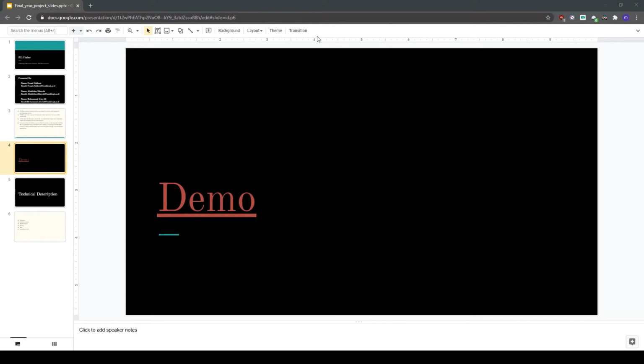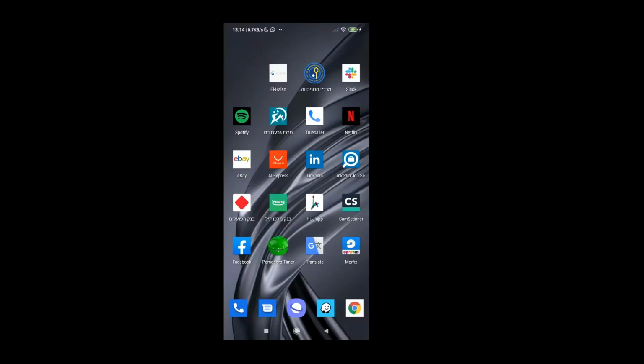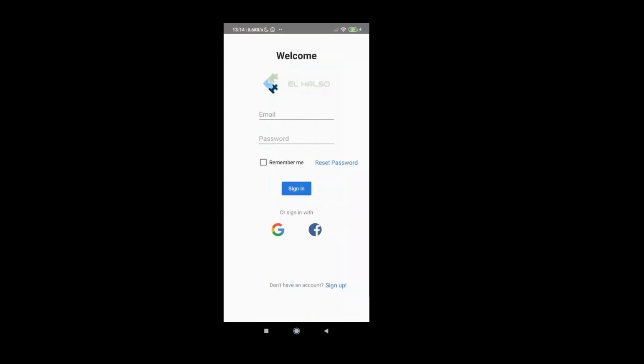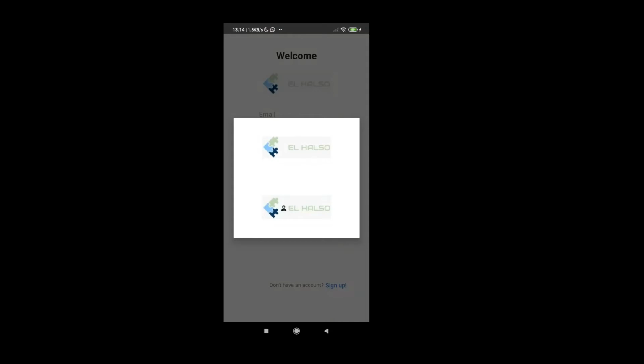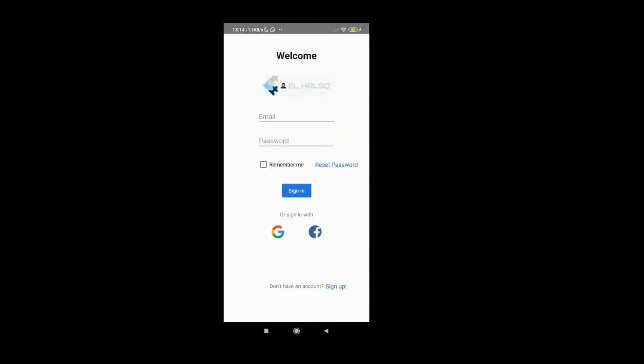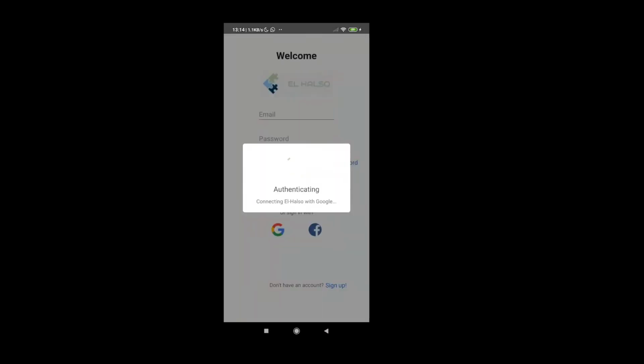Now for the demo. We will start by visiting the app, and we're greeted with a login screen where we can sign in using email, Google or Facebook accounts. Now when we click on the logo, we can choose one between two logos. The logo of the businessman represents the business side of the app. The clean logo represents the client side of the app. We will sign in using Google account,